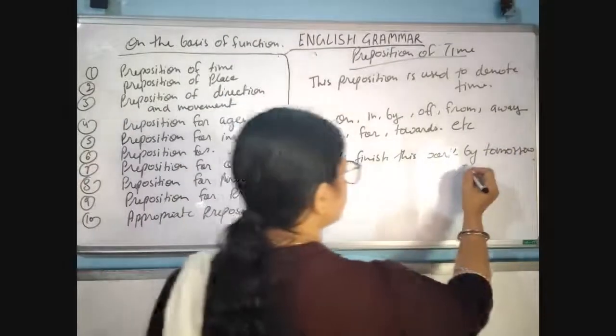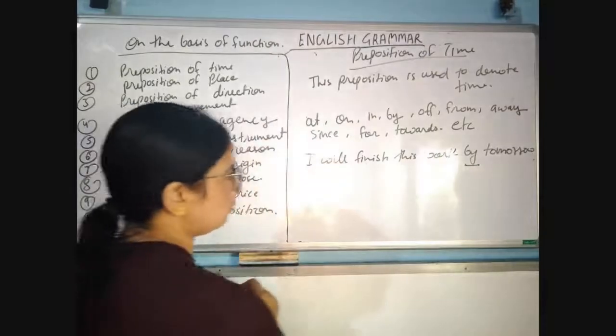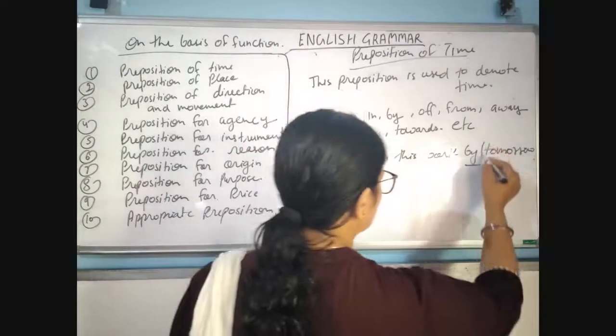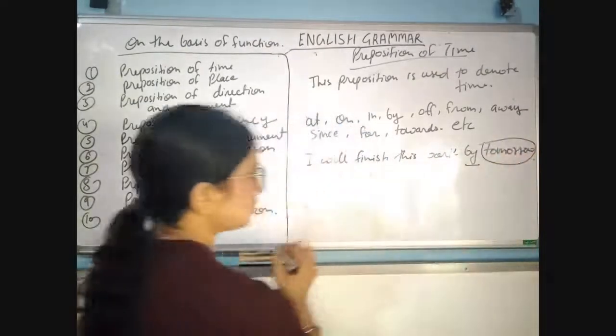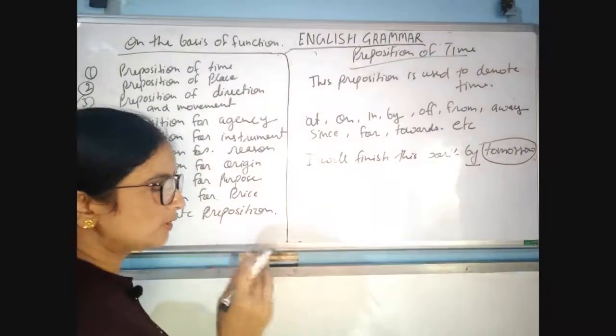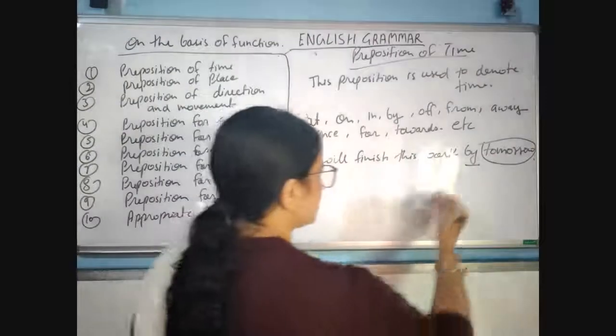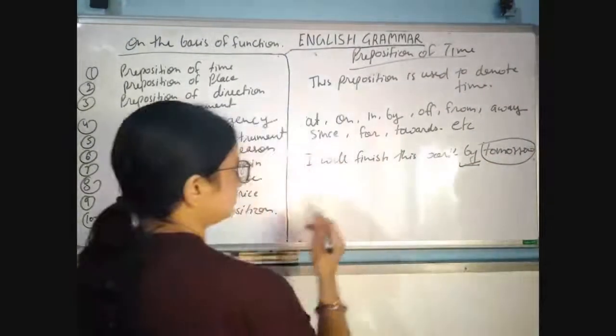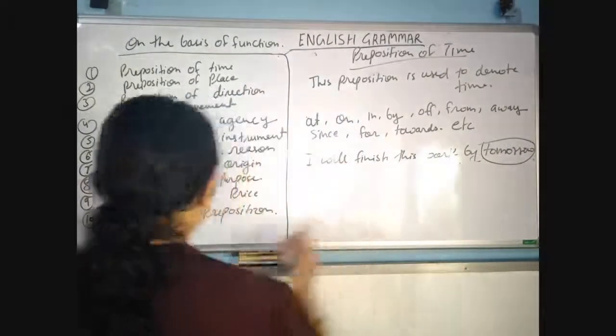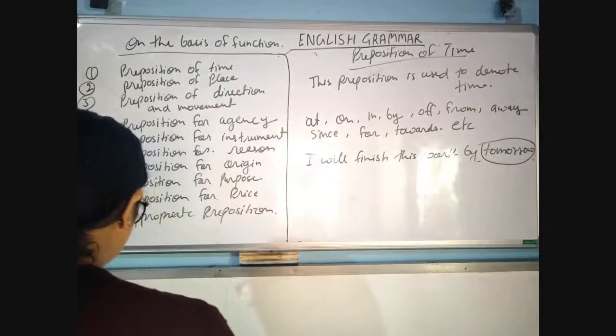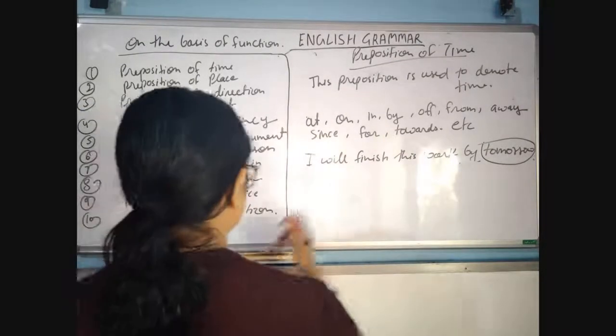By is used as the preposition of time because tomorrow is time. So for this time, this preposition is used. So that's why this is preposition of time. Okay. Next is the Children's Day is celebrated.